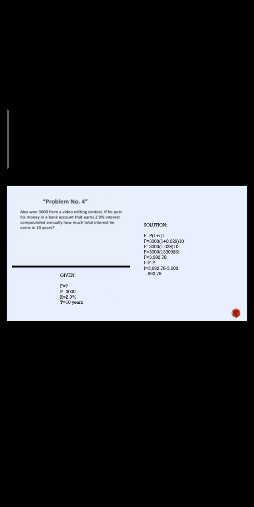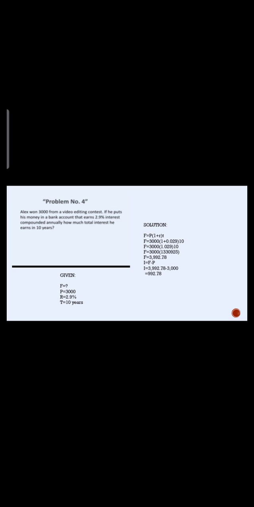Problem number 4. Alex won 3,000 from a video editing contest. If he puts his money in a bank account that earns 2.9% interest compounded annually, how much total interest does he earn in 10 years? Given F, we are going to find F, the future amount, and P is equal to 3,000. So P, the principal, is 3,000, the rate is 2.9%, and T is 10 years.